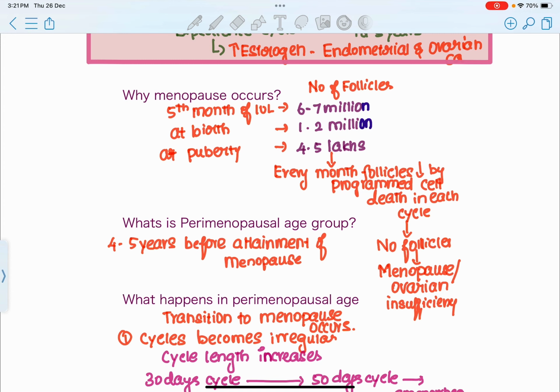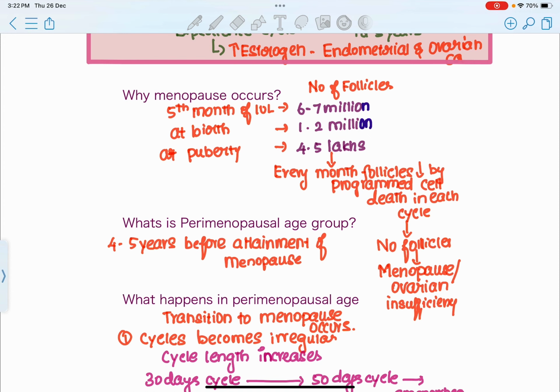Now the fetus has been born, and around 10 to 12 years of age, when the female attains puberty, the number of ovarian follicles further decreases and becomes around 4 to 5 lakhs. So as you can see, right from the 5th month of intrauterine life, when the ovarian follicles are maximum in number, through birth and puberty, the number of ovarian follicles keeps decreasing. From 6 to 7 million, it became 1 to 2 million, and from 1 to 2 million, it became 4 to 5 lakhs.